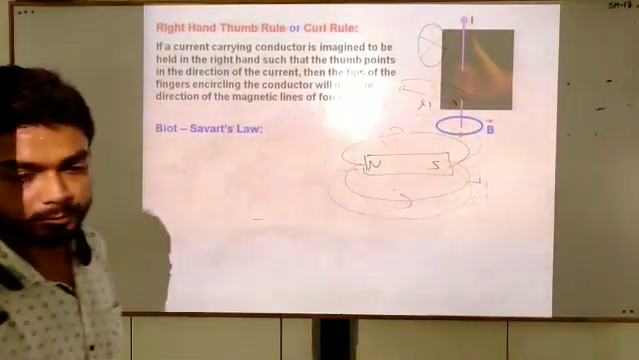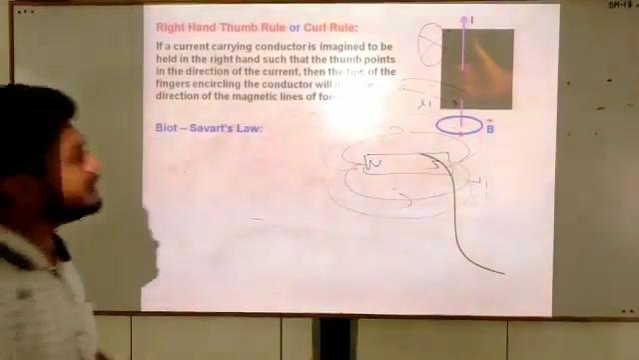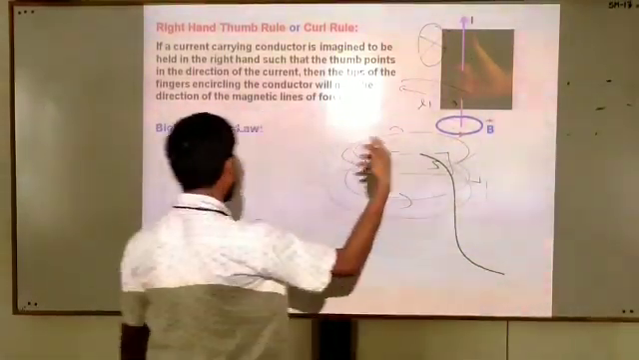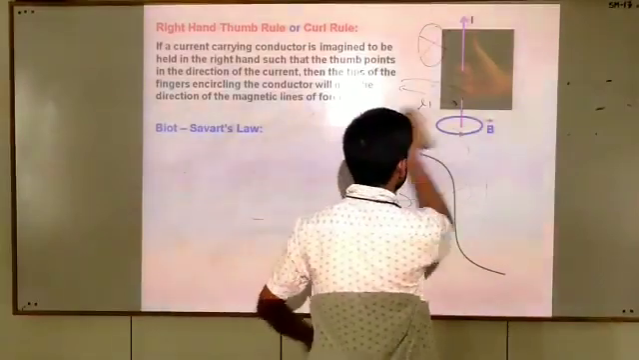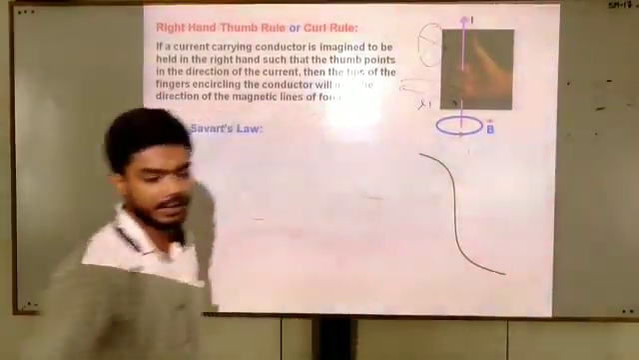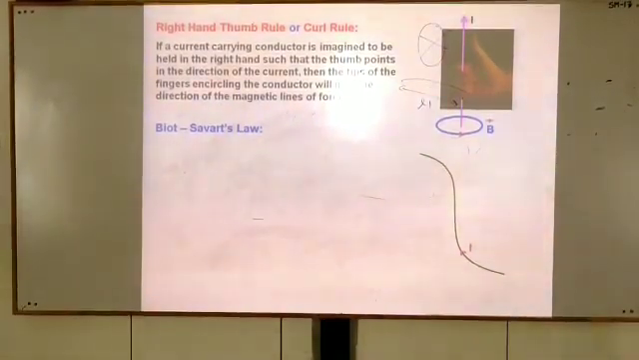Let us start. Biot-Savart law says, take a current carrying conductor. We are considering any wire, any conductor, which carries a current I. Suppose this conductor is carrying a current I. Now, take a point P. You can see here, take a point P.